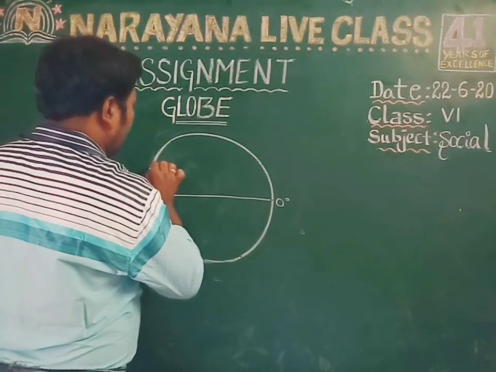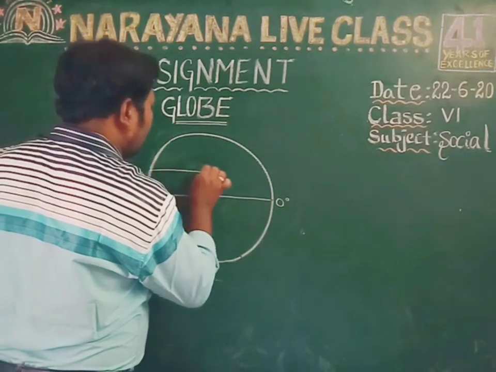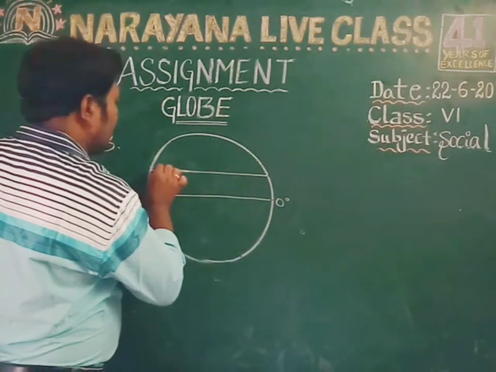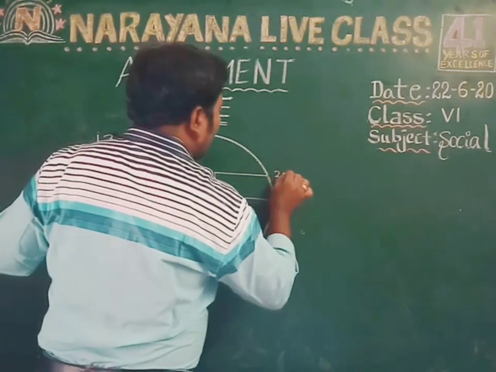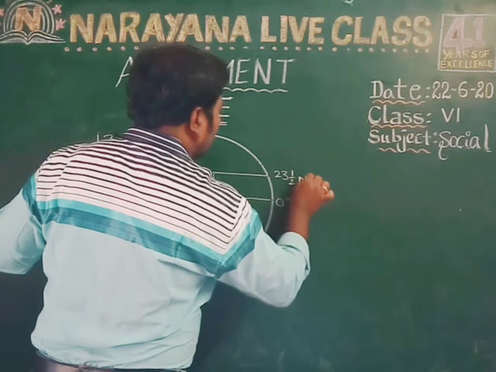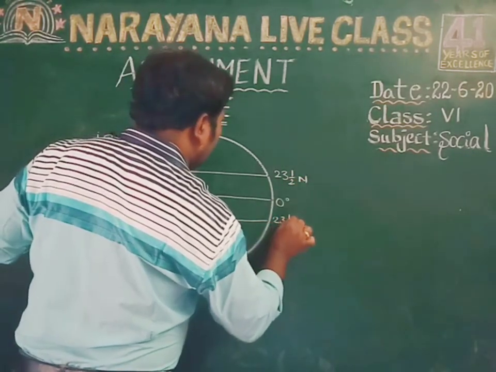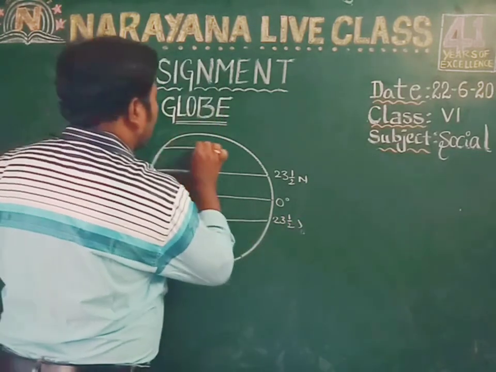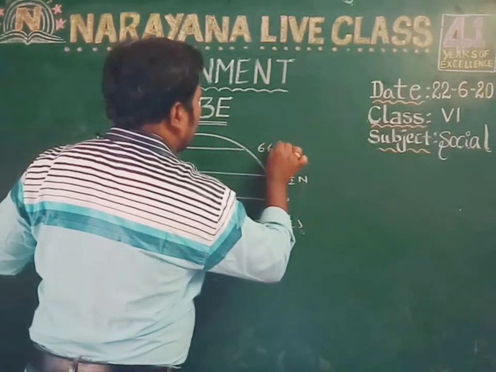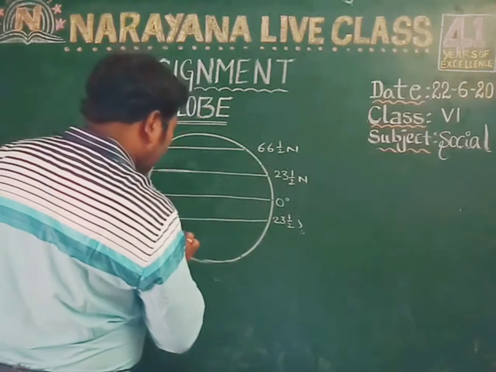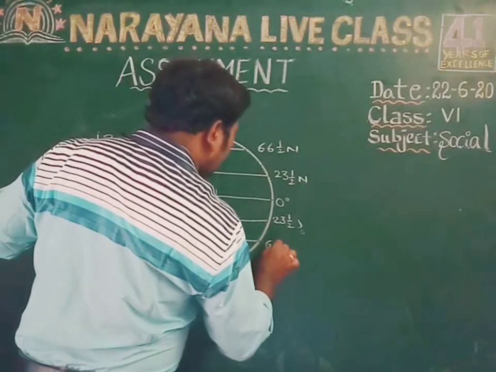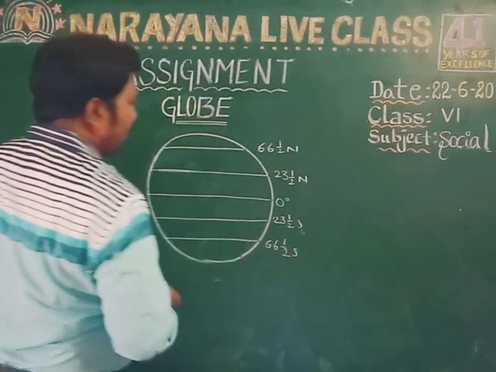Here, this is 23 and a half degrees north, here 23 and a half degrees south, 66 and a half degrees north, and here also 66 and a half degrees south.